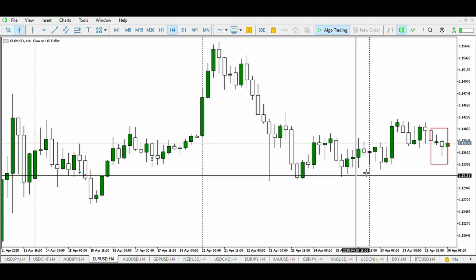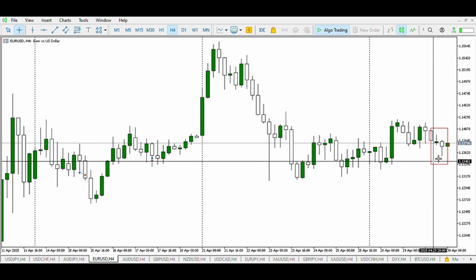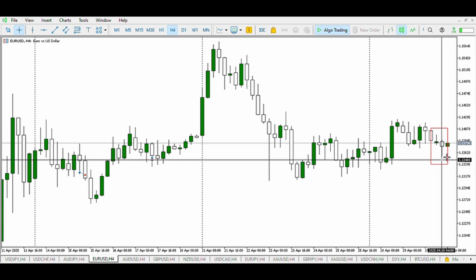Mind you, this strategy is a counter trend strategy, so we always attempt to go against the trend. As they say, the trend is your friend, but the beginning of the trend is your best friend. So this allows us to catch the beginning of the trend.